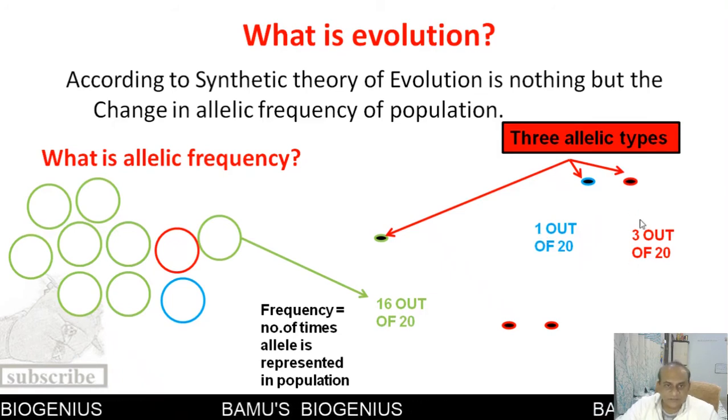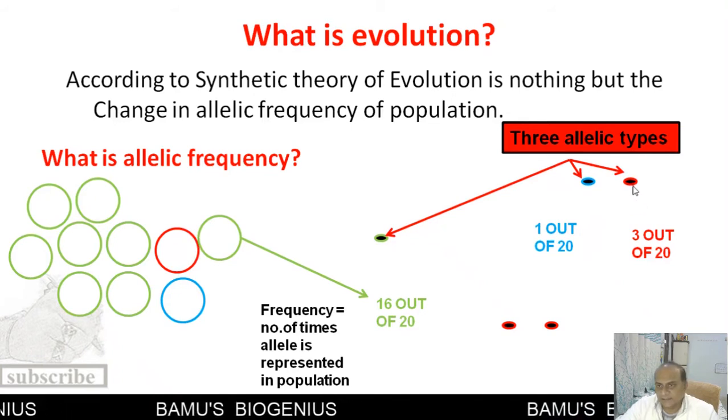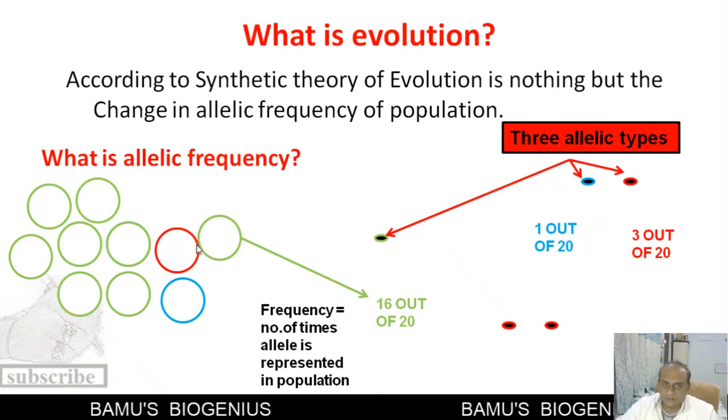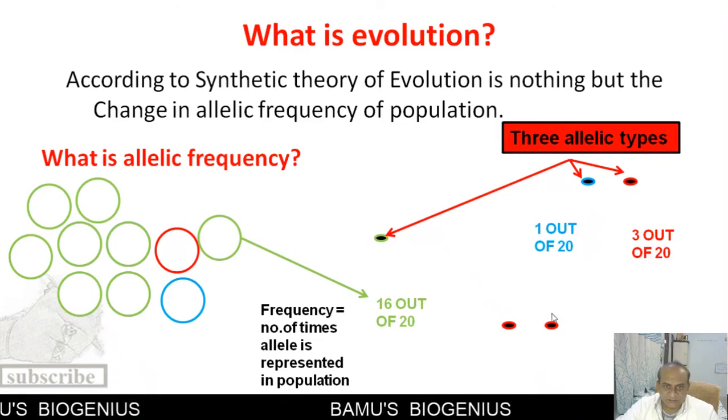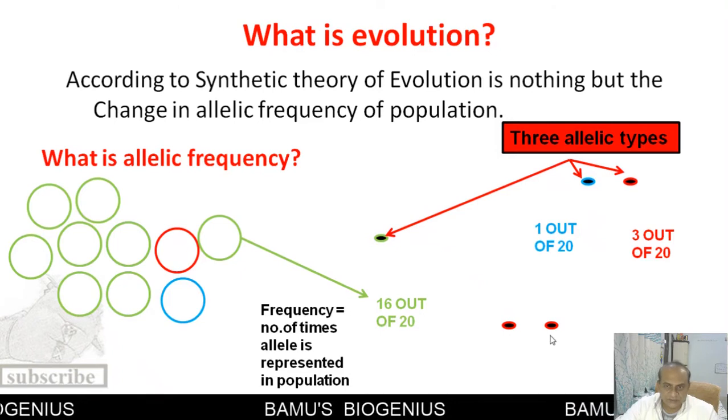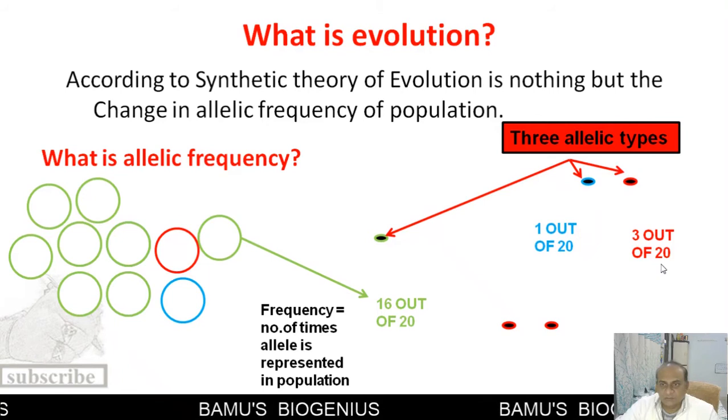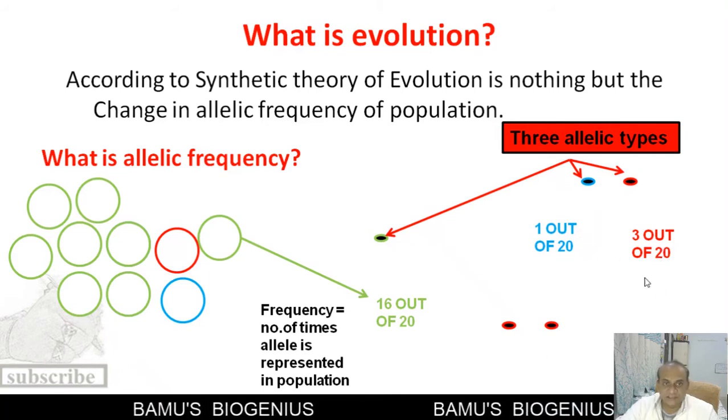And if we see the recessive allele or red allele, it has a frequency of 3 out of 20, because the recessive homozygous condition was there in this particular individual, so it is represented by two alleles, present on both of the chromosomes, and so out of 20 you get 3 out of 20. So this is the allelic frequency.